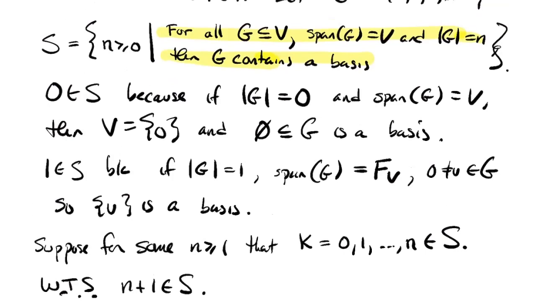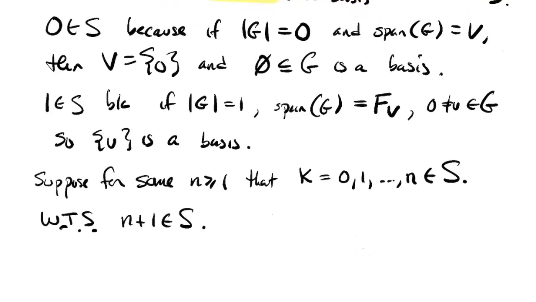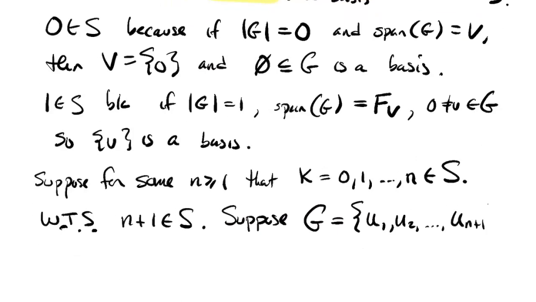So how do I show that n plus 1 is in S? Well, I have to start by saying, suppose I've got some set G that spans V, and it's got n plus 1 elements in it. So let's do it. Suppose that G has things in it like u1, u2, up to u_{n+1}.